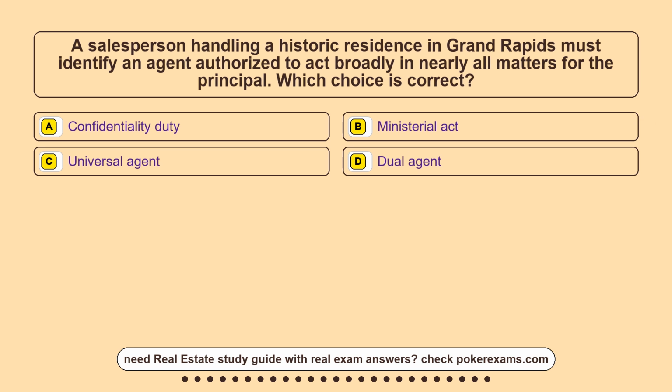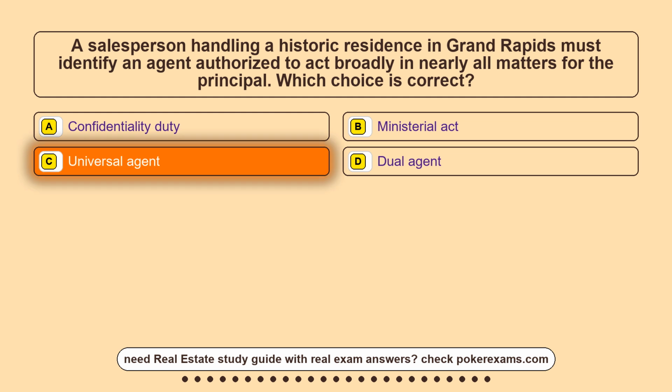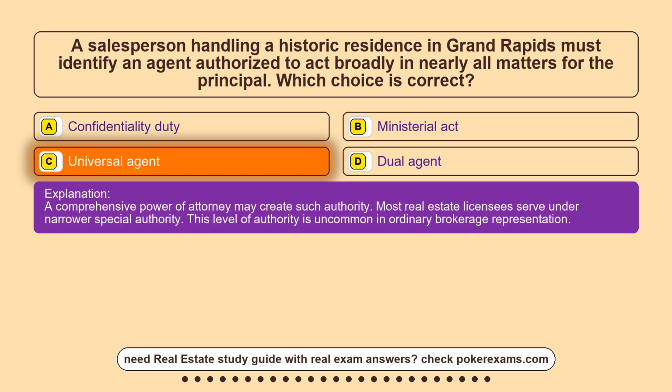Question 5. A salesperson handling a historic residence in Grand Rapids must identify an agent authorized to act broadly in nearly all matters for the principal. Which choice is correct? Option A, confidentiality duty. Option B, ministerial act. Option C, universal agent. Option D, dual agent. The correct answer is option C, universal agent. A comprehensive power of attorney may create such authority. Most real estate licensees serve under narrower special authority. This level of authority is uncommon in ordinary brokerage representation.